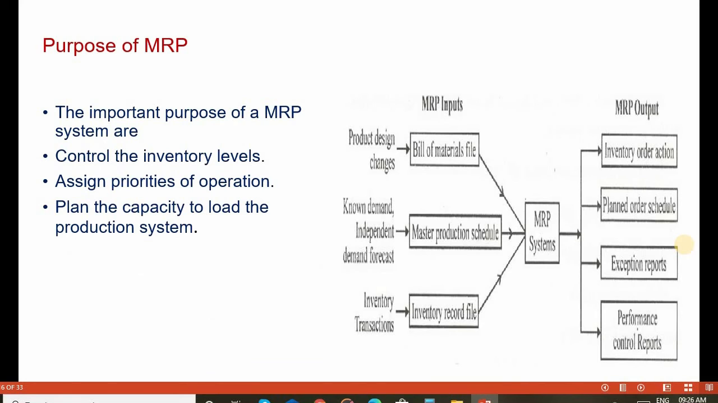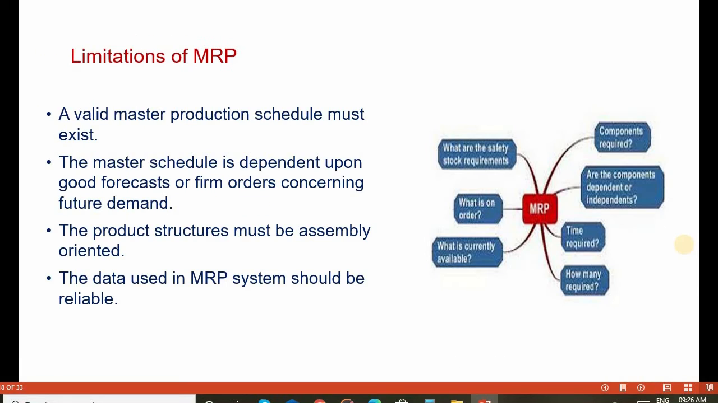Next, the purpose of MRP we have discussed, and advantages also discussed. So now we go for limitations of MRP. There are some limitations in material requirement planning, such as a valid master production schedule must exist. The master schedule is dependent upon a good forecast or firm orders concerning future demand. The product structure must be assembly oriented. The data used in the MRP system should be reliable. So these are some drawbacks in MRP.